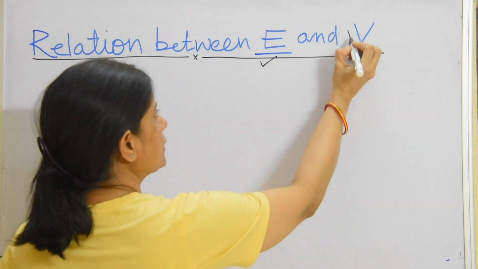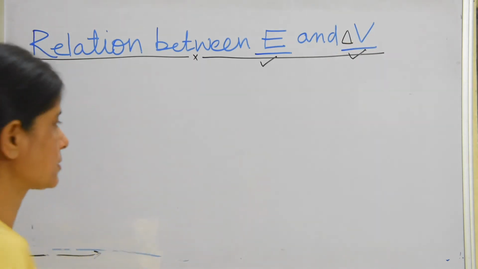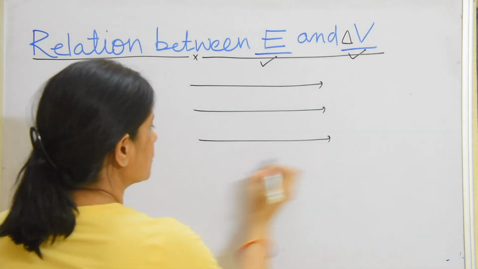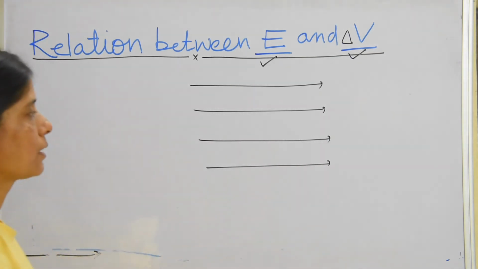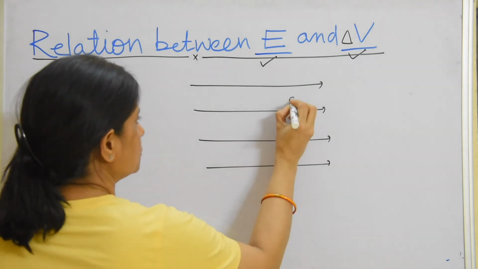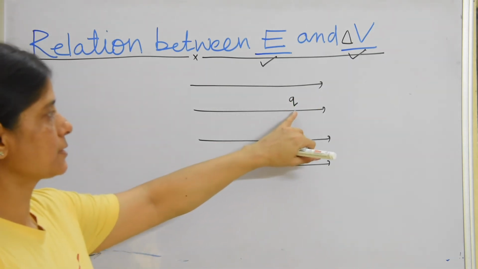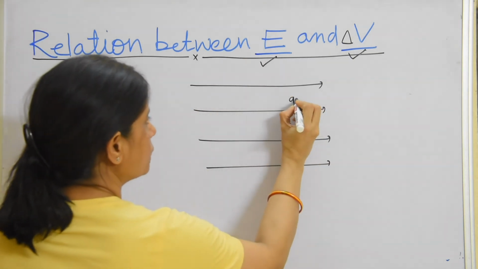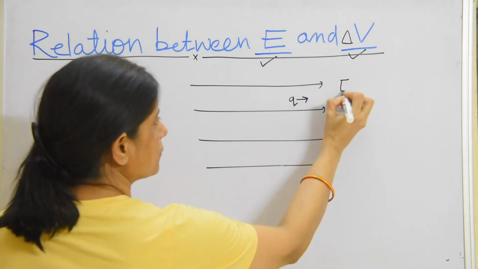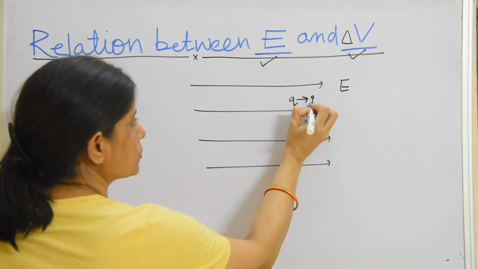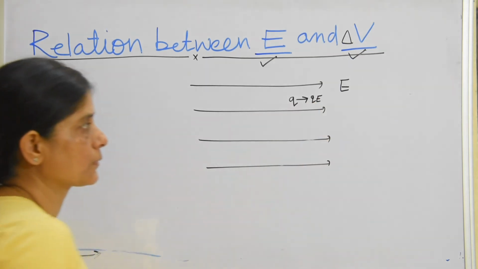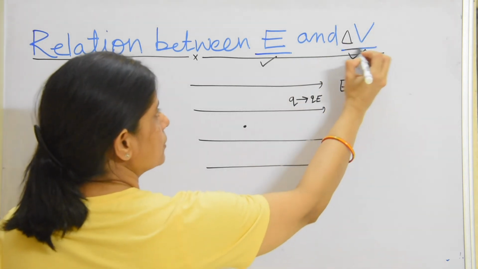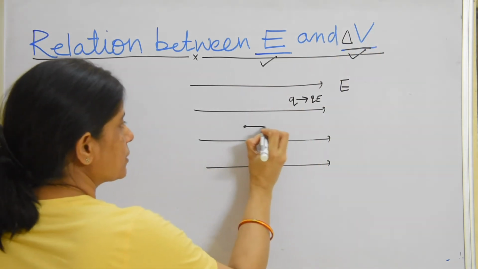Relation between E and V, where E is electric field intensity, V is potential difference. We can also write delta V, that is potential difference. Suppose this is a uniform electric field, and there is a charge Q. We know that this charge Q will always experience a force in the direction of the electric field, and the value of that force is Q into E. Since there is electric potential difference, there should be 2 points.